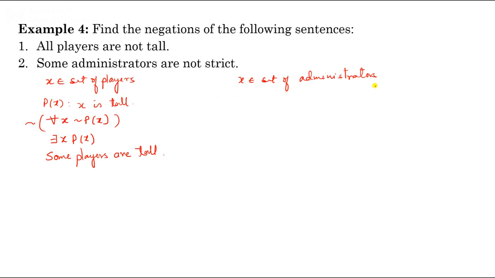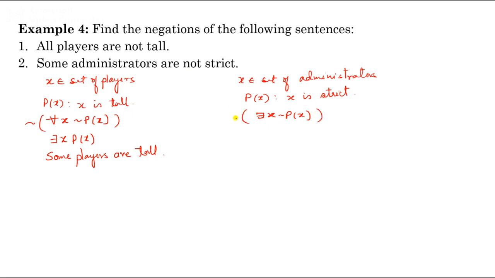Now write Px, X is strict, and for this one you can write there exists X negation of Px. Some administrators are not strict. There exists X negation of Px. So some administrators are not strict.